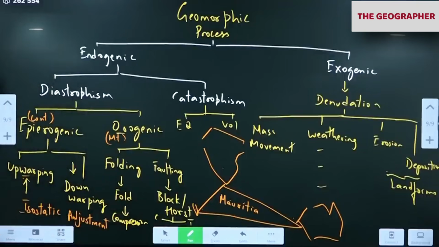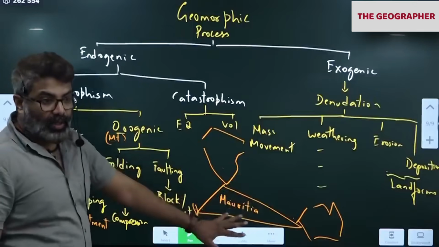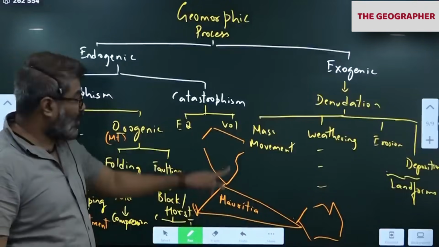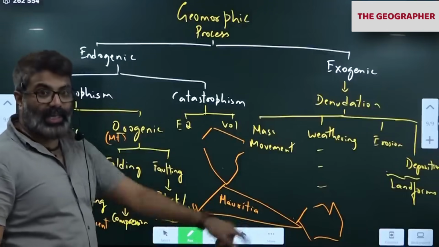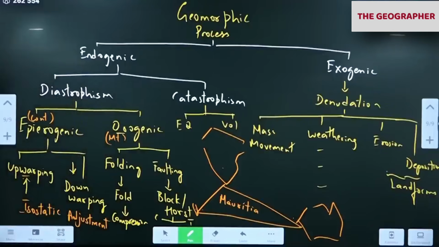Upwarping can take place. So this is future. We are conducting research now. This is a research level topic. But they can ask in future, where is Mauritius? So just remember, between India, Madagascar and Australia. Mark it as important.